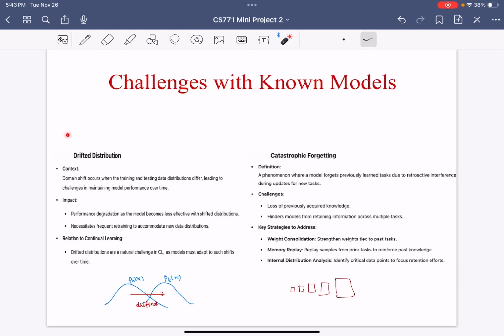As you can see, we are continuously changing our domains. Then we can fairly expect that the distribution is shifting from the original to some other places. And also, for example, at time t, as we are learning this model, there is a high chance that the model can tend to forget the initially trained parameters.